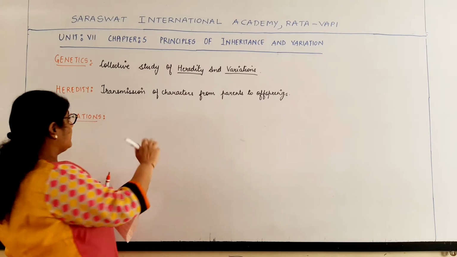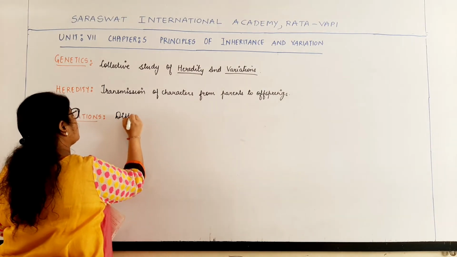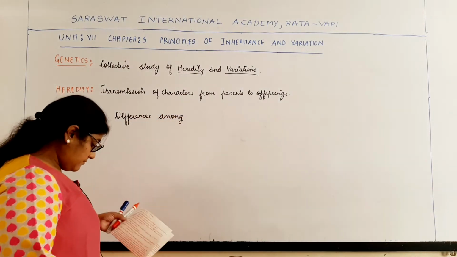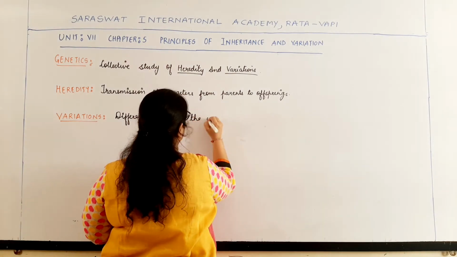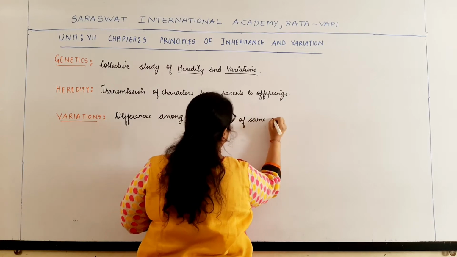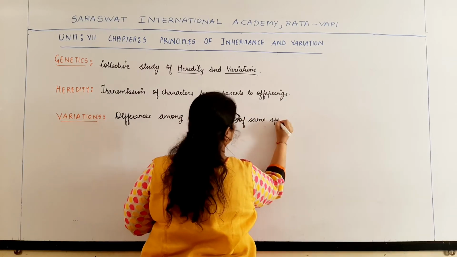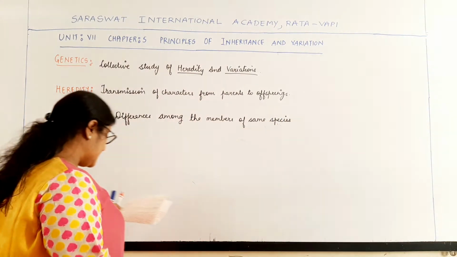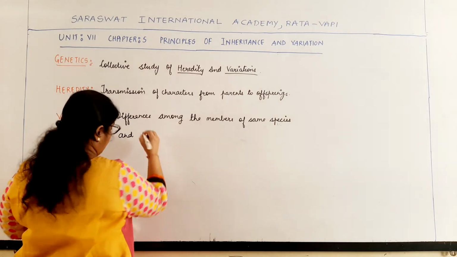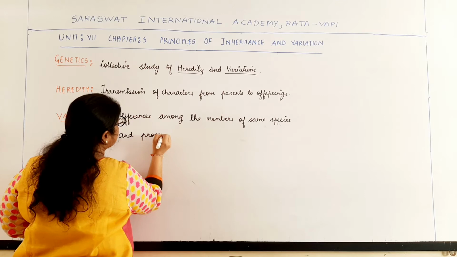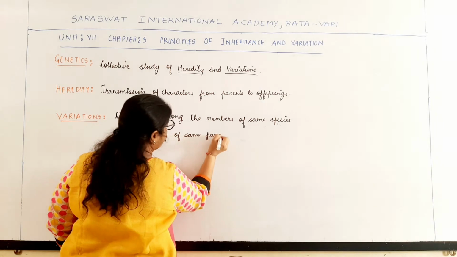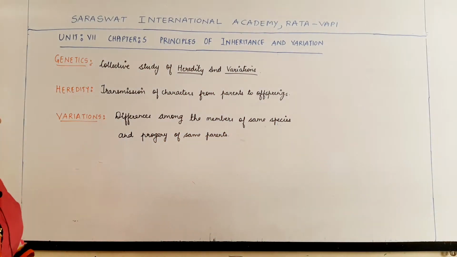Basically, the differences among the members of the same species, as well as the differences within the progeny of the same parents, that is called variations.